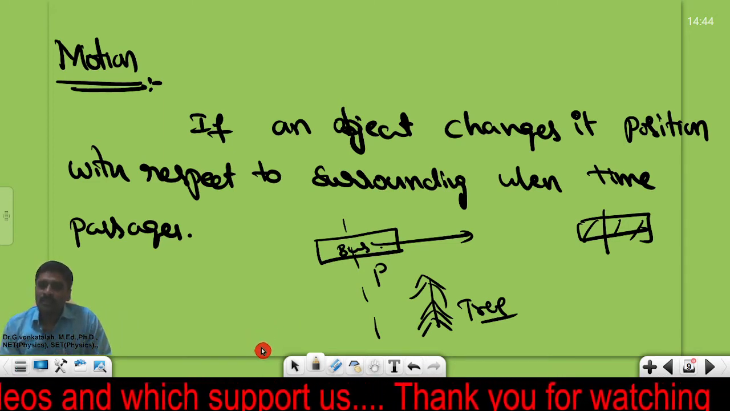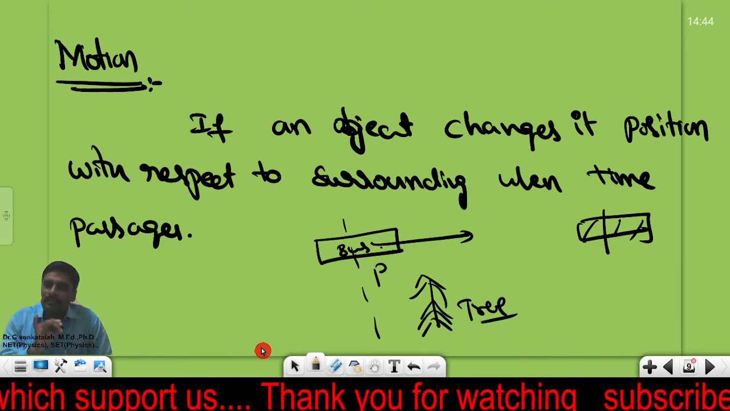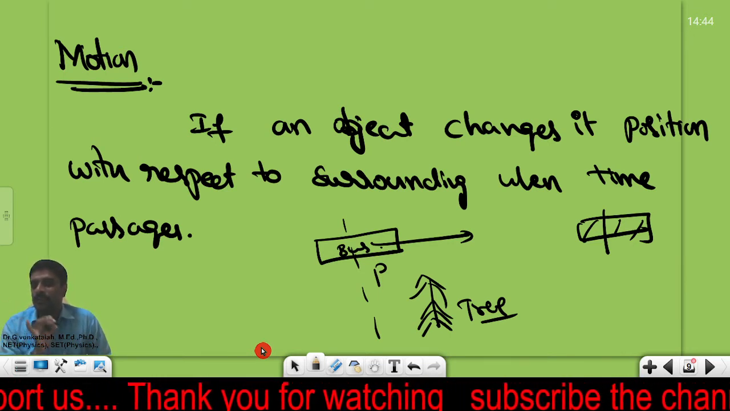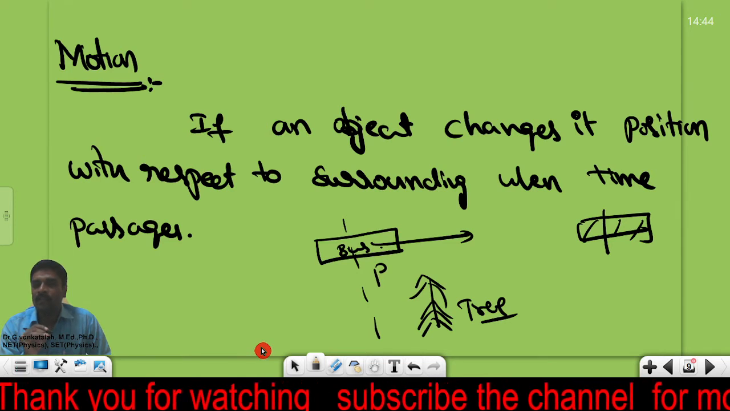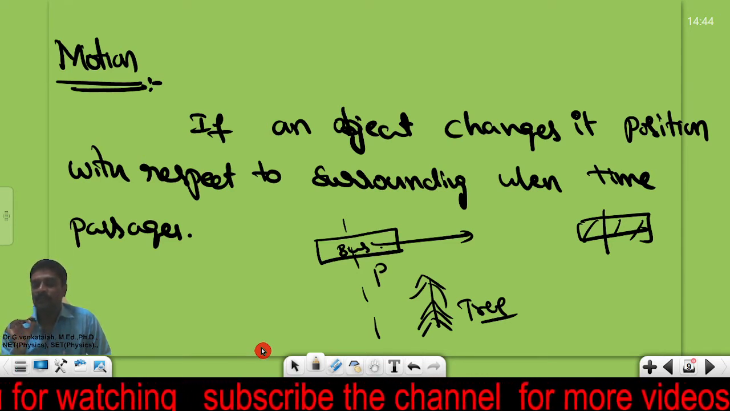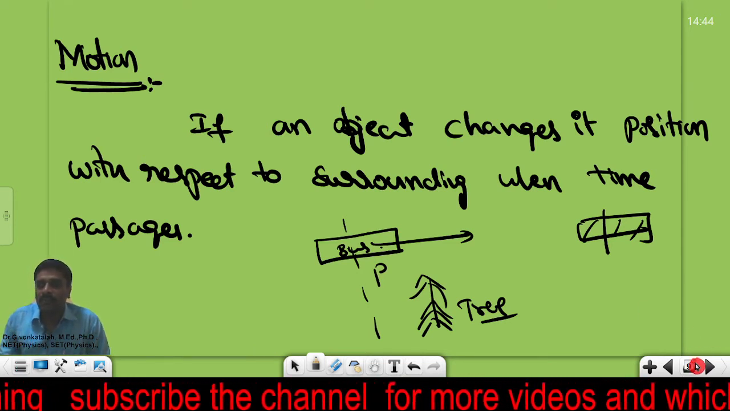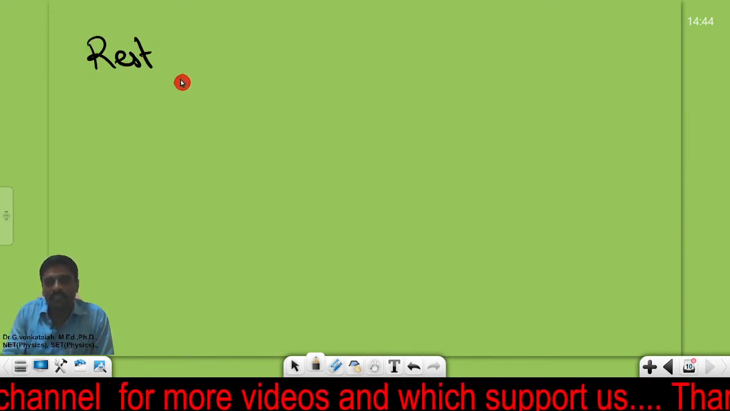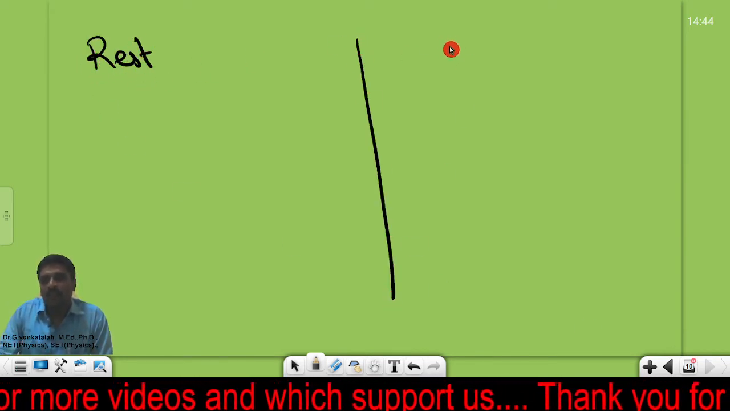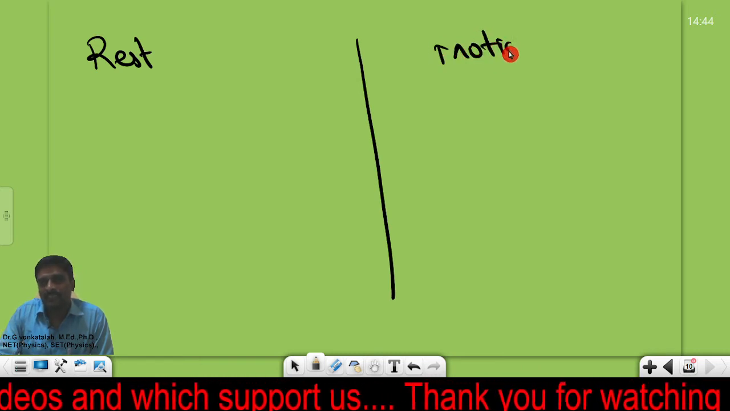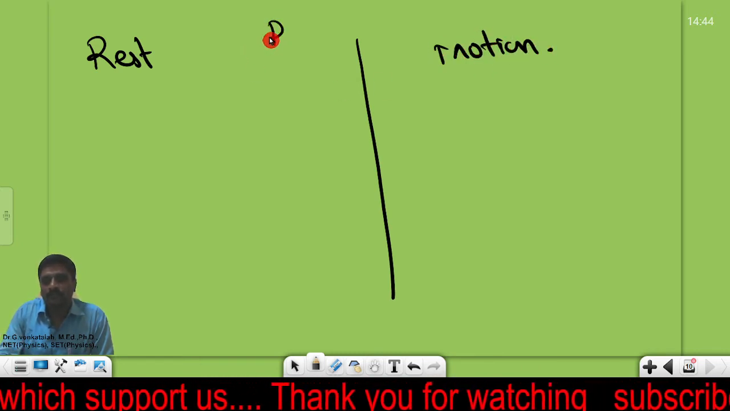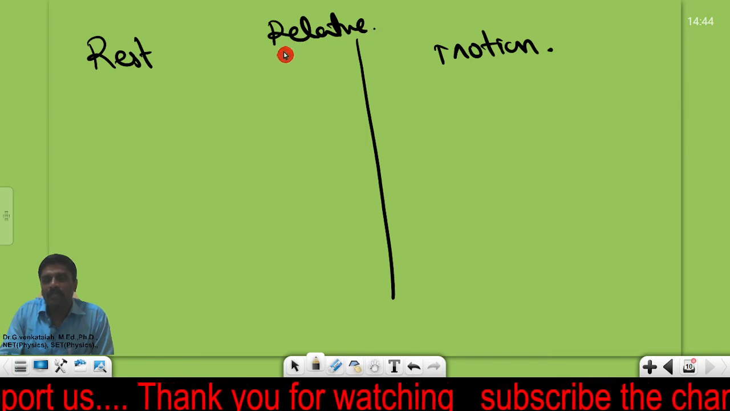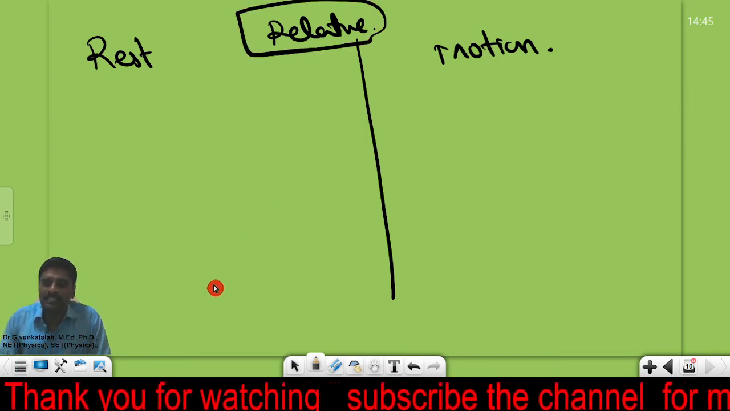But one thing you need to note here, rest and motion are relative terms. They are depending upon the surrounding. Rest and motion, they are relative. Relative means they are not constant in each and every case.